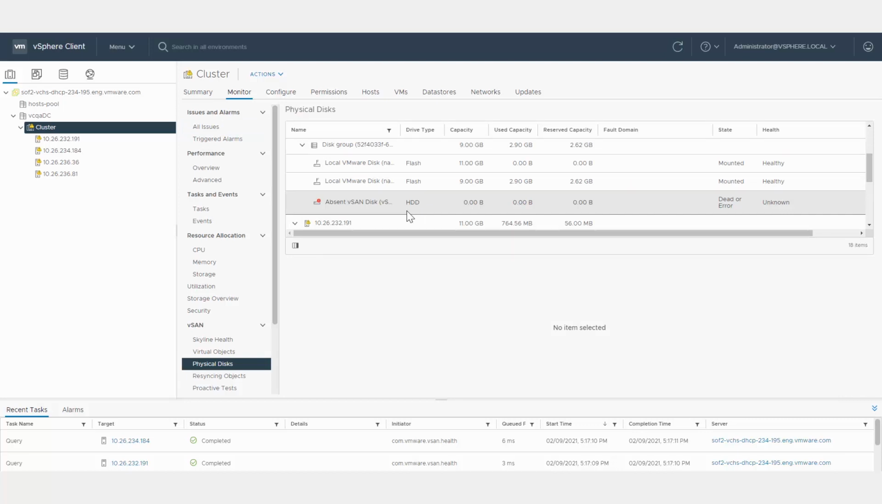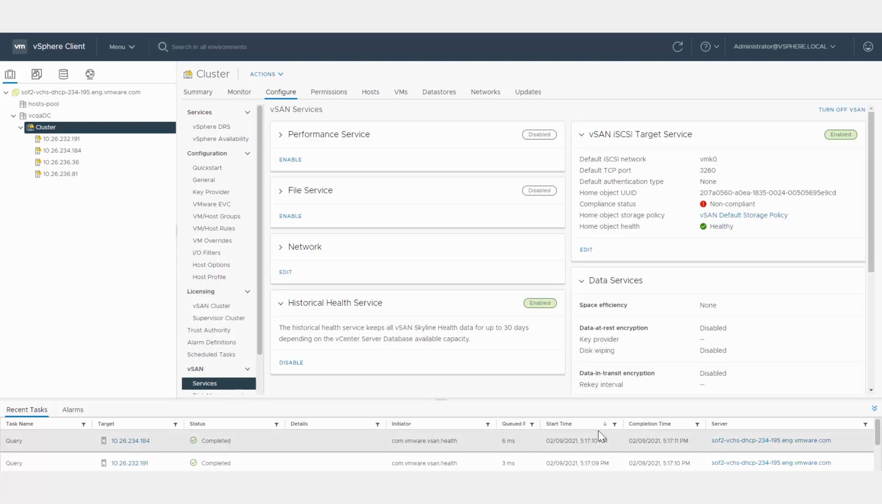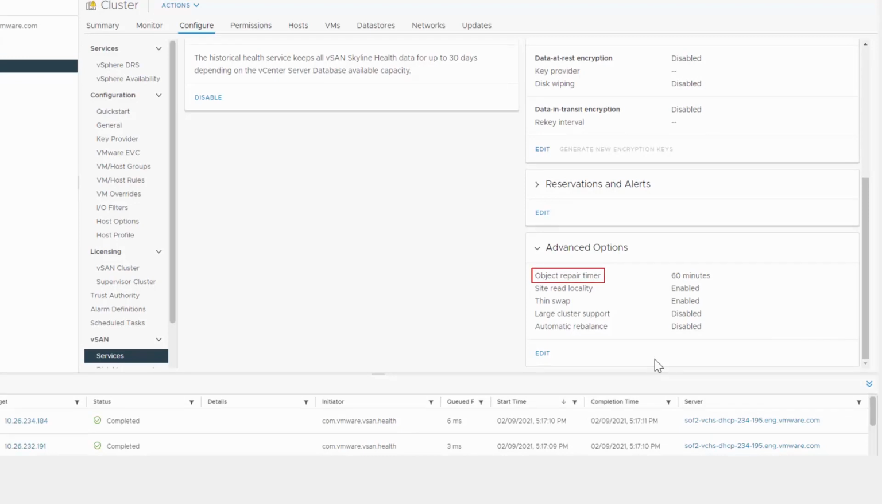The vSAN components that reside on failed devices are marked as degraded. vSAN immediately attempts to rebuild degraded components. If the device fails without warning, vSAN assumes that the drive will come back online and marks the components on the failed device as absent. vSAN rebuilds absent components after the object repair timer has expired. The default is 60 minutes.